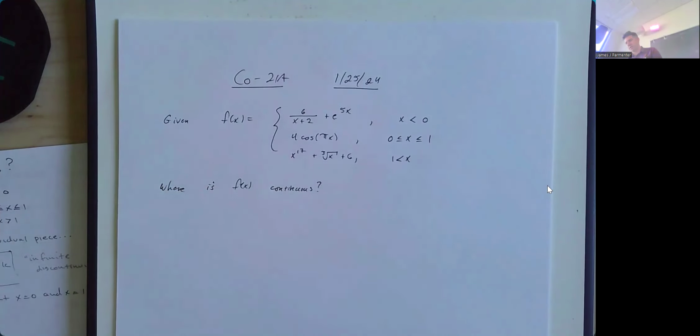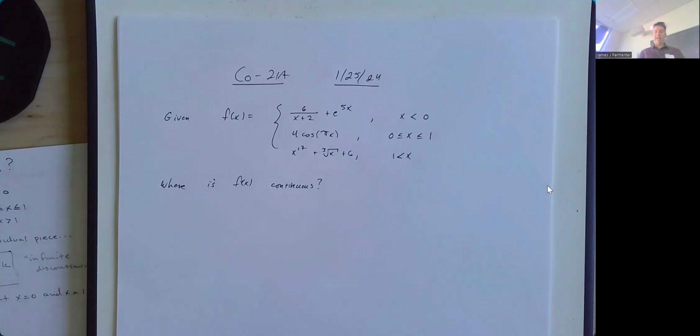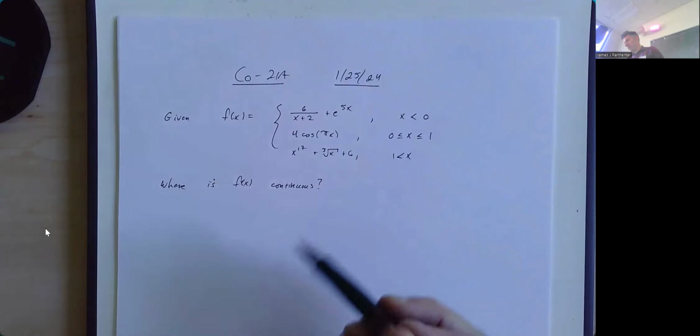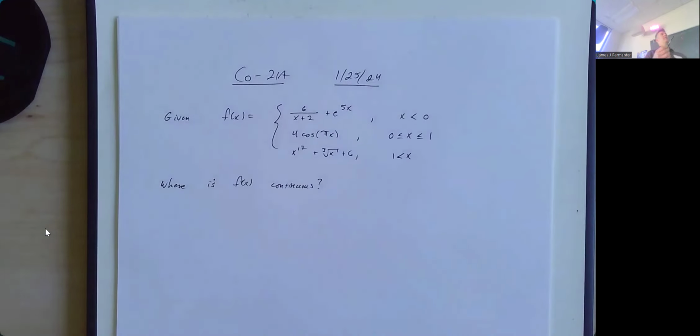So really, just like last time, when someone asks this question, they're really asking you, where is this function not continuous? Because most functions are continuous at most places. I will point out, here's just a very incomplete list of functions that are continuous. Polynomial functions are continuous everywhere. Trig functions are continuous on their domains, meaning everywhere they're defined.